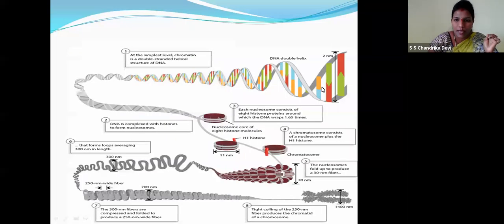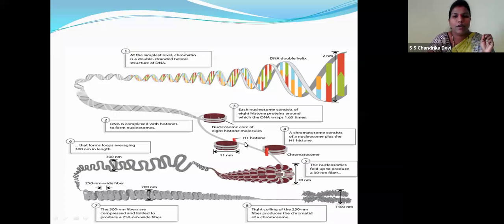Right children, so let's separate this double-stranded DNA. A simple level of understanding is that it consists of double-stranded DNA. So children, DNA is complexed with histones to form the nucleosome. How many, children? Yes, 4 on the top, 4 below. So the complete 8 histones form the nucleosome.